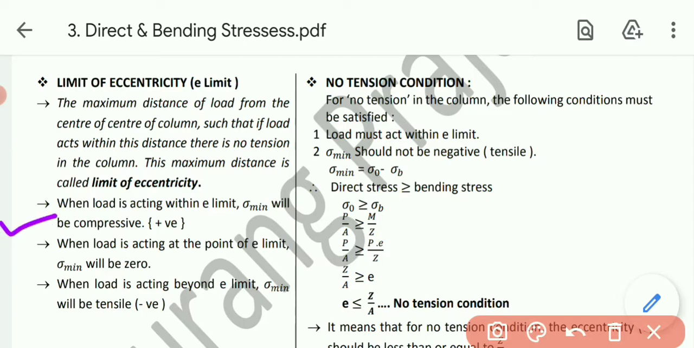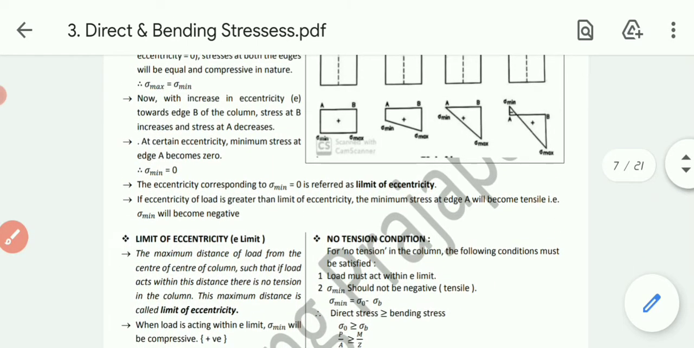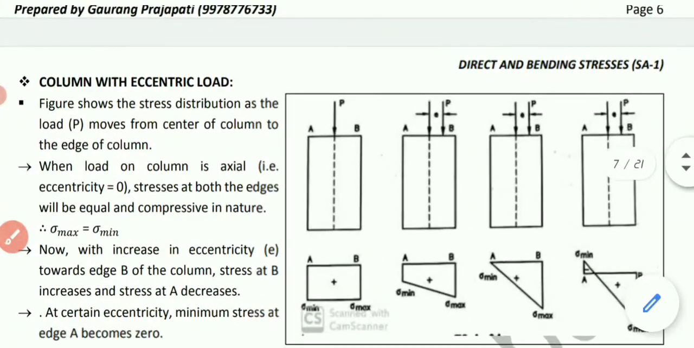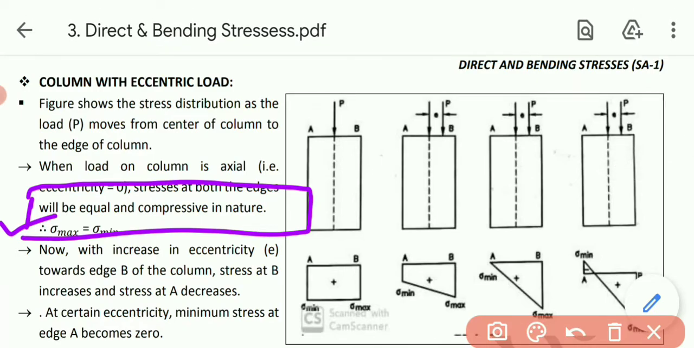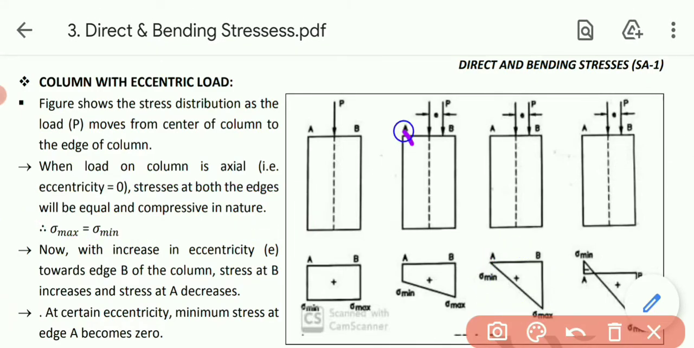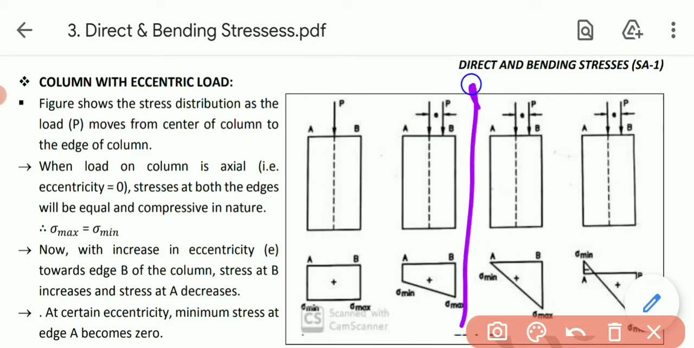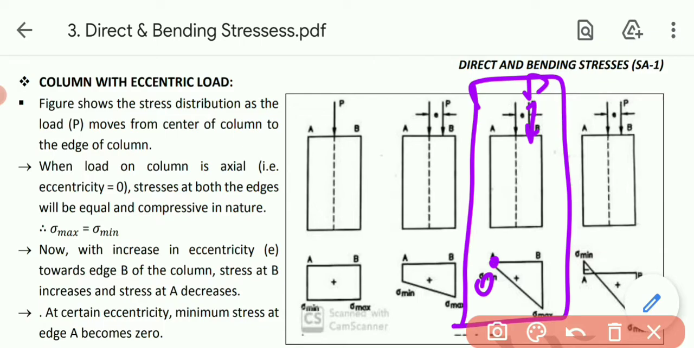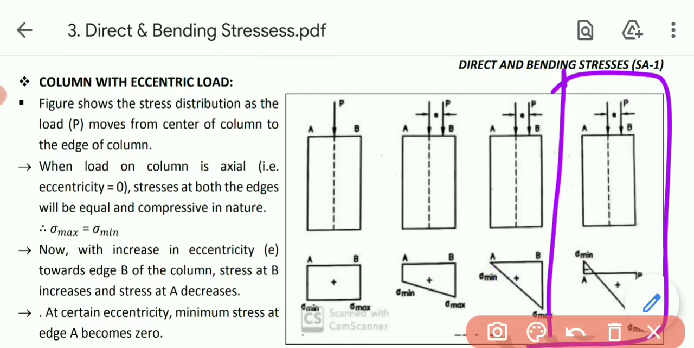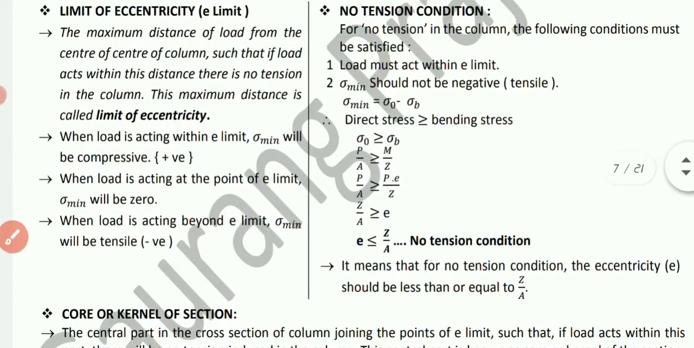So when the load is acting within the limit, sigma minimum will be compressive, we can say figure number 2. See, this is our criteria of a limit where sigma minimum is 0. If the load is acting before that limit, then sigma minimum will be positive, there is no issue with that. But when the load acts exactly at the limit, what will happen? Sigma minimum will become 0. But if the load acts beyond that limit, then sigma minimum will become negative. So that's the conclusion which is given over here.